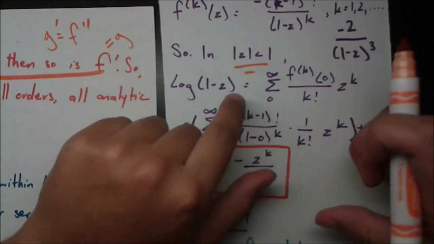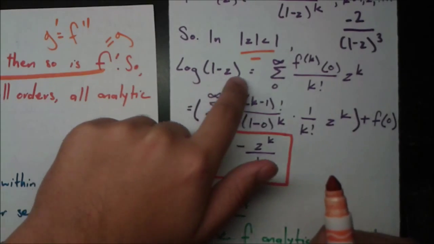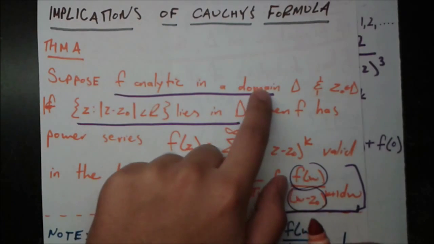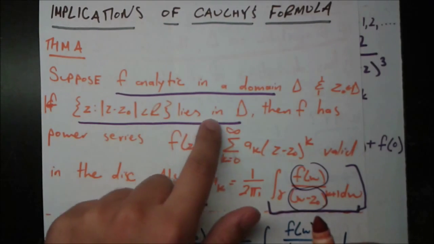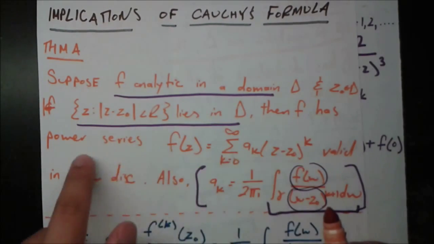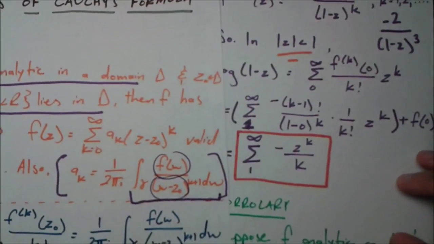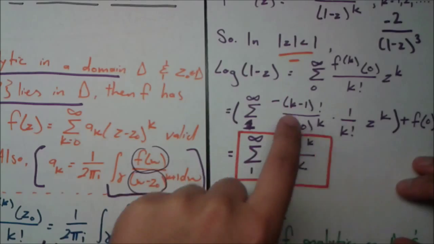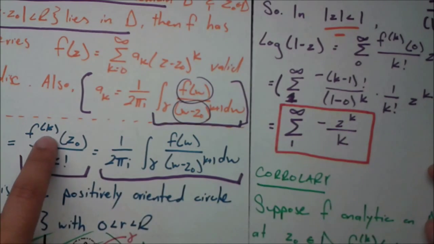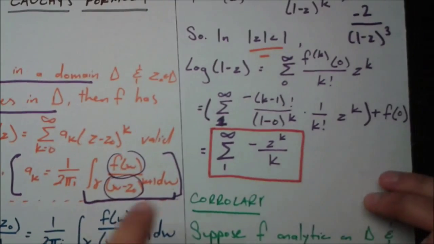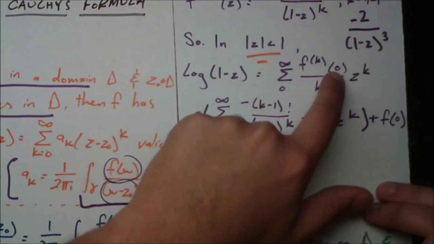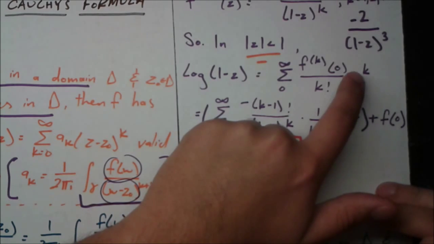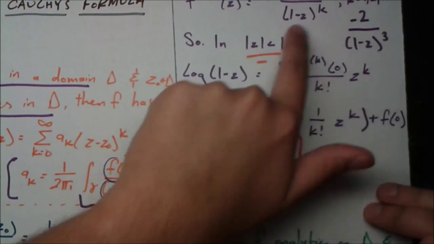Remember, it's centered at 0. Then we're going to have log of 1 minus z equals this power series. Notice that for theorem A, all the conditions are met. f is analytic in that domain, and that disk lies in that domain. So since all this is true, f has a power series valid inside the disk. I've just substituted everything. The sum of a sub k is simply given by f, the kth derivative at z naught, over k factorial. The kth derivative at z naught, which in this case is 0 since it's centered at 0, over k factorial, times z to the power of k. Notice it's not z minus anything, because it's really z minus 0. So I wrote it in this simpler form.